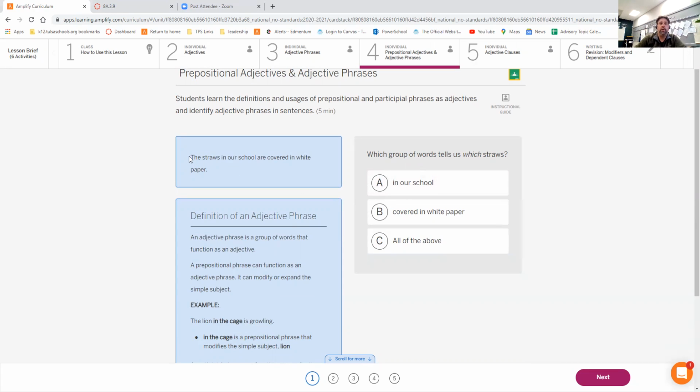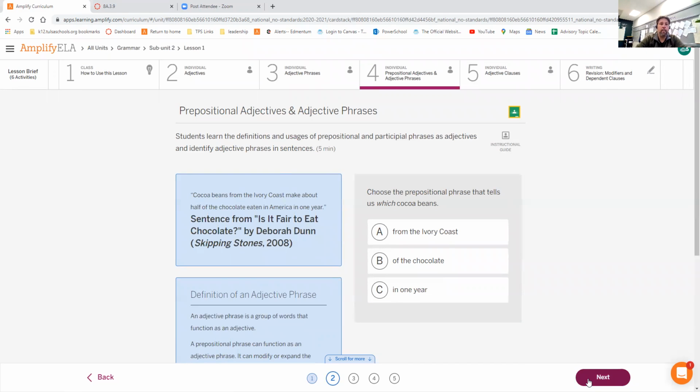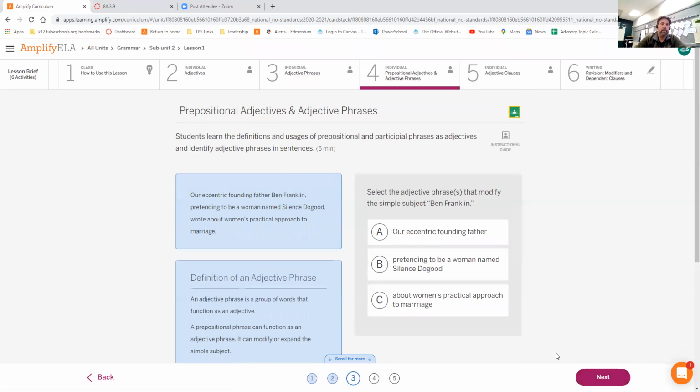So in our first example here, the straws in our school are covered in white paper. Which straws? The ones in our school. Next one. Cocoa beans from the Ivory Coast make about half the chocolates eaten in America in 1 year. Which cocoa beans are we talking about? The ones from the Ivory Coast. Simple as that.